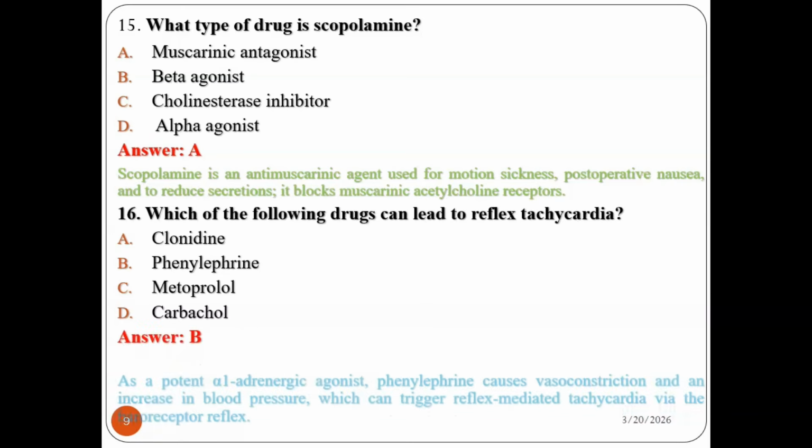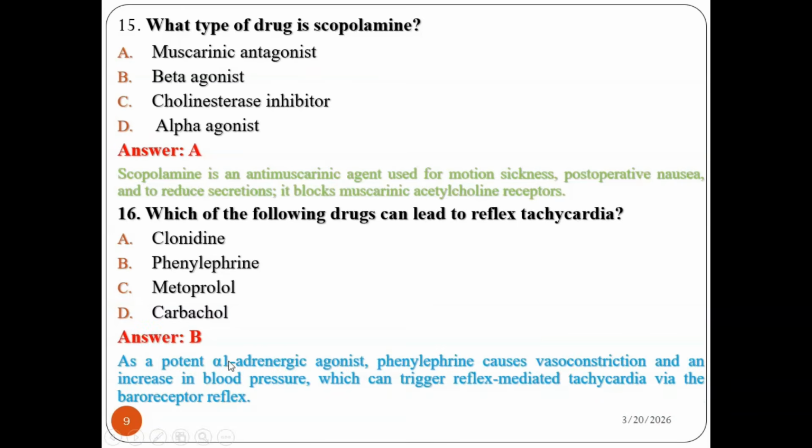Definitely it is phenylephrine, because as a potent alpha-1 adrenergic agonist, phenylephrine causes vasoconstriction and an increase in blood pressure, which can trigger reflex tachycardia via the baroreceptor reflex. So the effect of phenylephrine leads to reflex tachycardia. The answer is B.